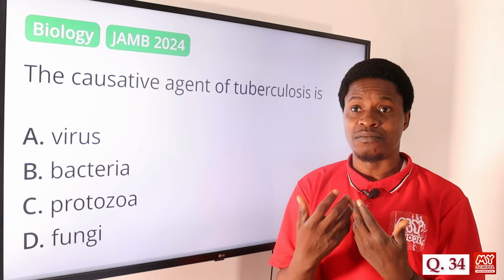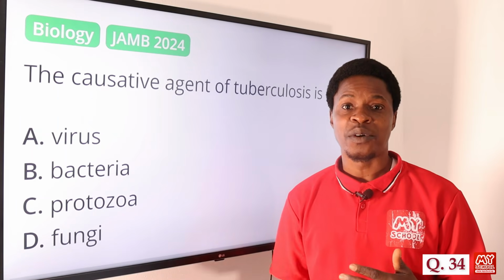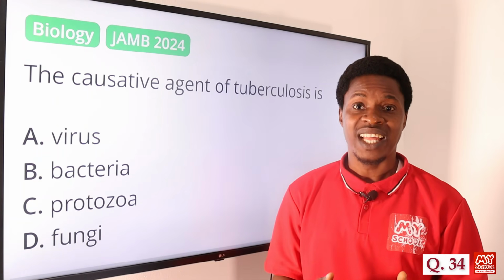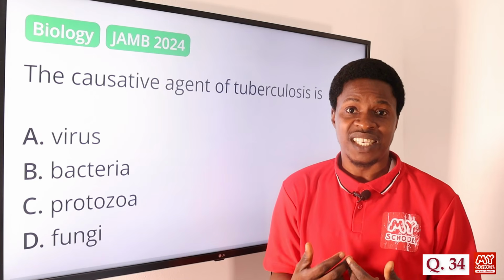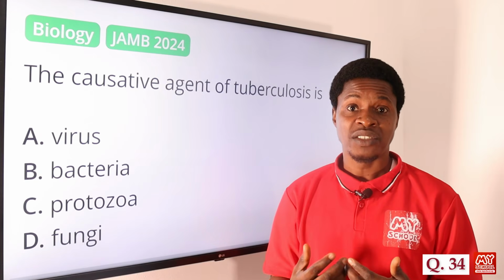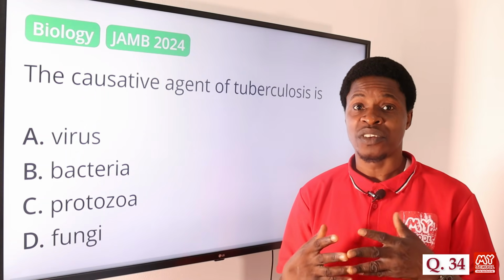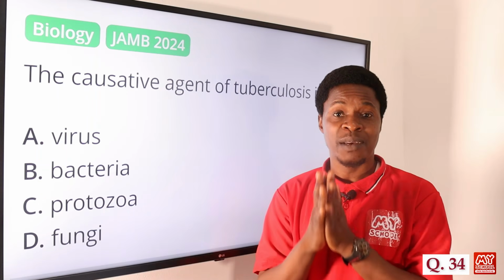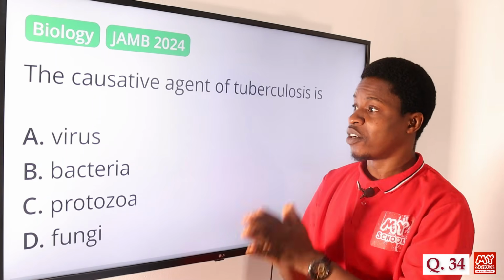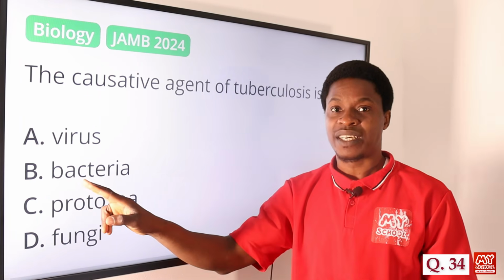Usually, one can contract it easily when you are close to someone that is infected, the person sneezes, the person coughs near you, and then you inhale it, you breathe it in. One can contract it so easily. That's why it's a bacterial infection. When someone begins to cough out blood, cough so much that it becomes uncontrolled, it's a bacteria that is responsible, and the name of the bacteria is Mycobacterium tuberculosis. So because of that, option A is not correct. The correct answer is option B, bacteria.